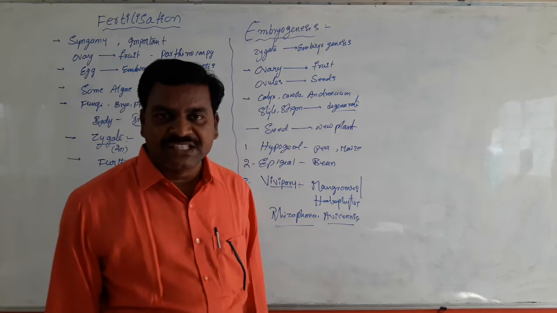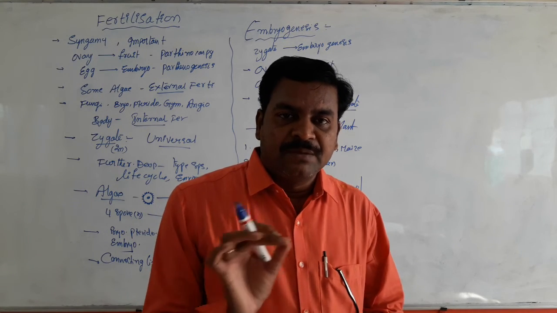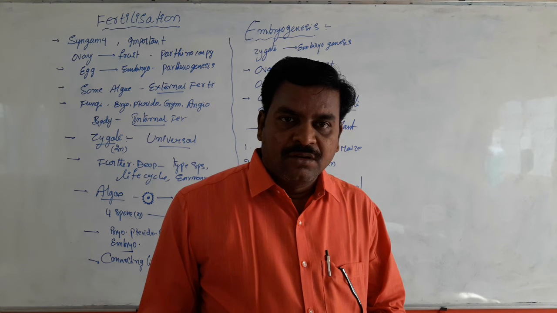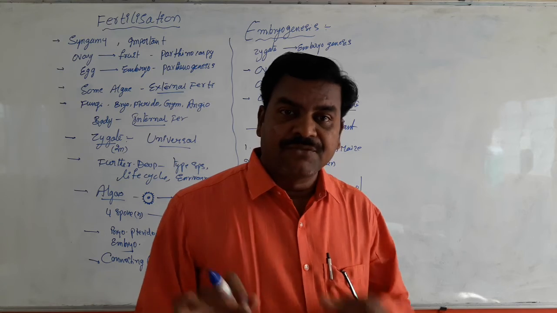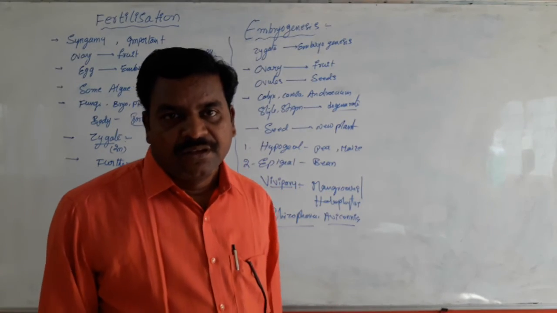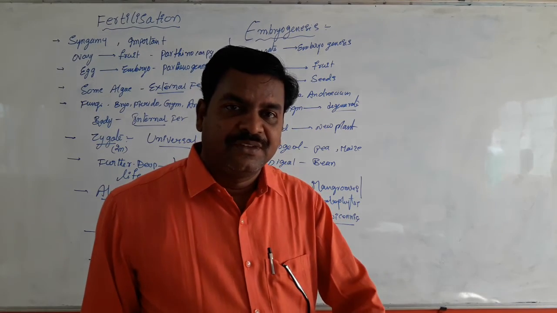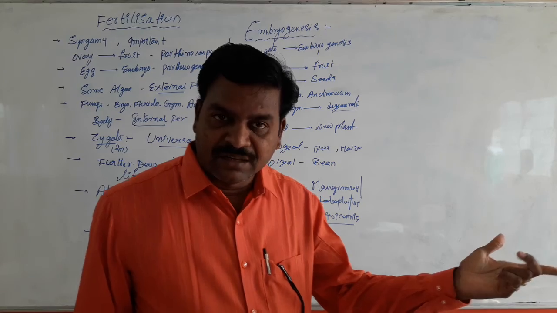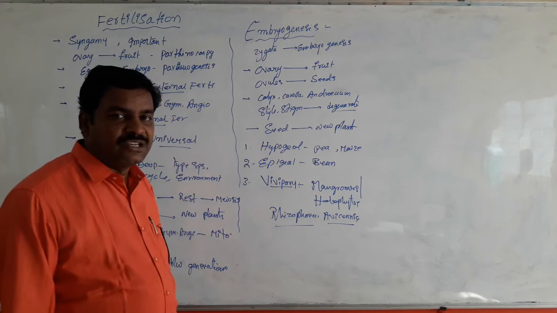What is vivipary seed germination? Vivipary seed germination means the germination of the seeds while they are present inside the fruit, while the fruit is still attached to the mother plant. Early germination: seeds germinate inside the fruit. That is considered as vivipary seed germination.